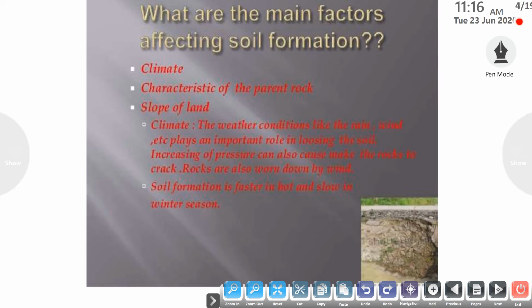The next factor is the slope of land, which involves climate. The weather conditions of a particular place, like rain and wind, play a very important role in the loosening of the soil, and increasing pressure can also cause rocks to crack. Rocks are also worn down by the wind. So these are the factors that affect soil formation. Soil formation is faster in a hot and humid climate and slow in the winter season or a cold and dry environment.